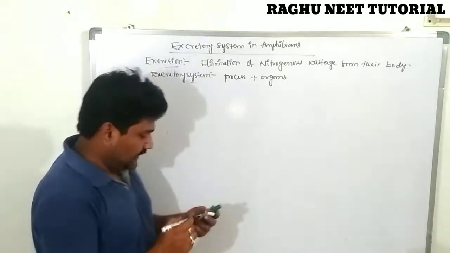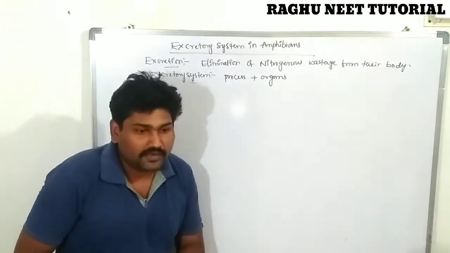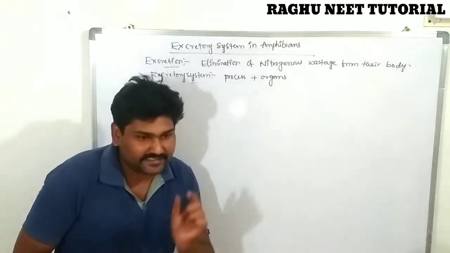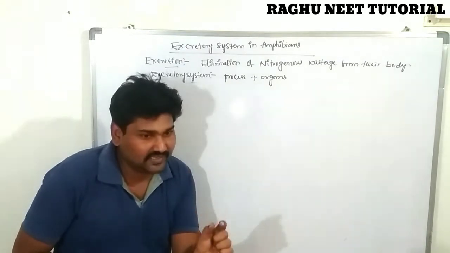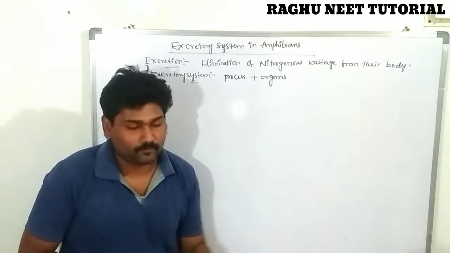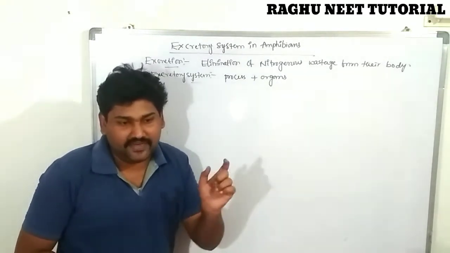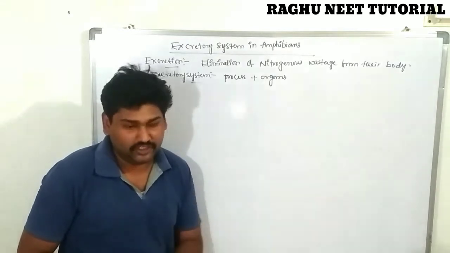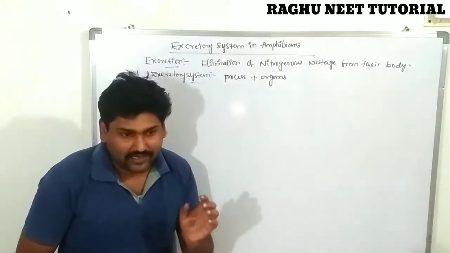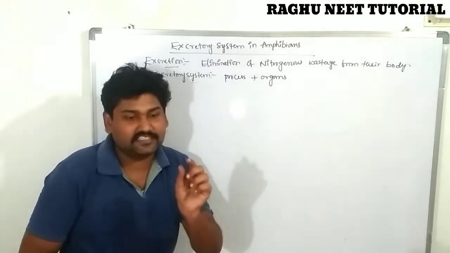Yes, so we are discussing the amphibian excretory system. The excretory products of amphibians depend majorly upon their habitation. Are you clear? Adult amphibia in aquatic condition excrete uric acid.